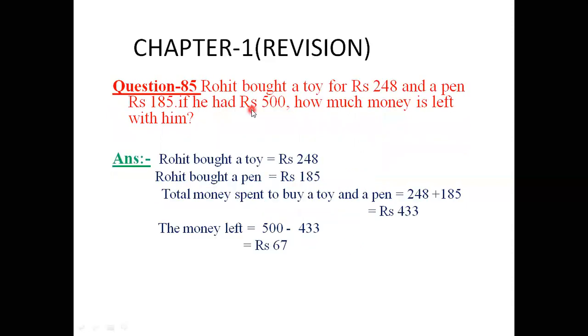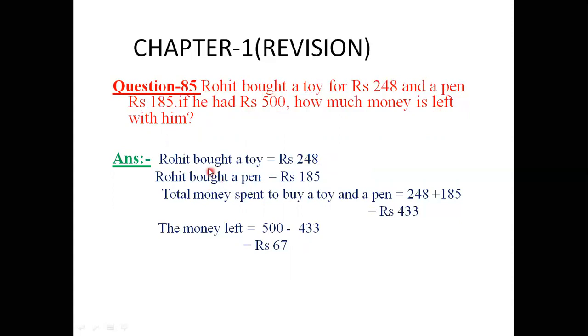Here is question number 85. Rohit bought a toy for rupees 248 and a pen for rupees 185. If he had rupees 500, how much money is left with him? Firstly, we make a bill. How can we make a bill? Rohit bought a toy. What is the cost of the toy?